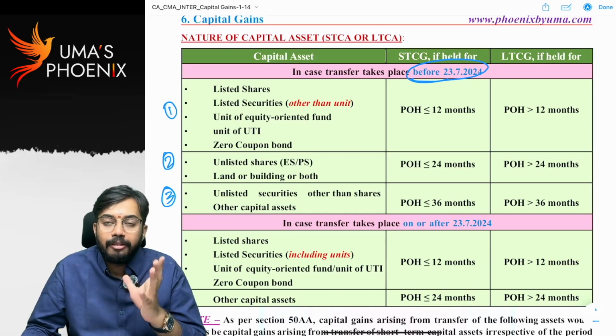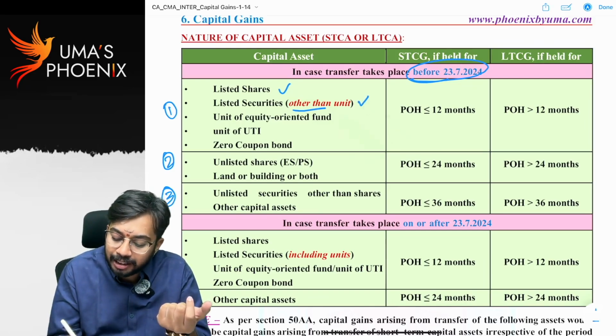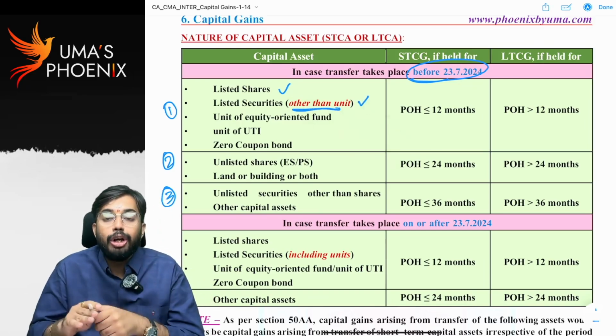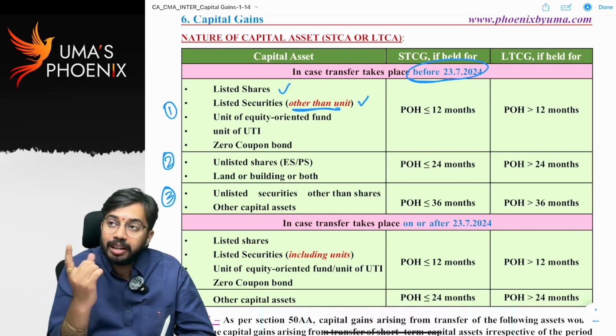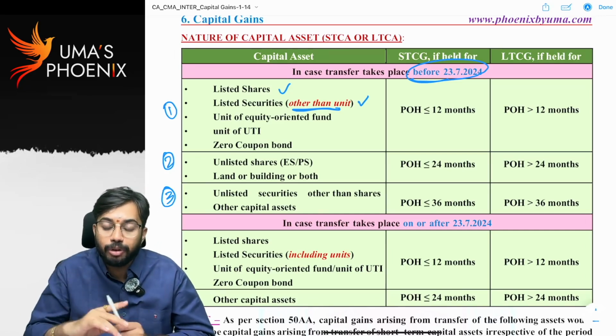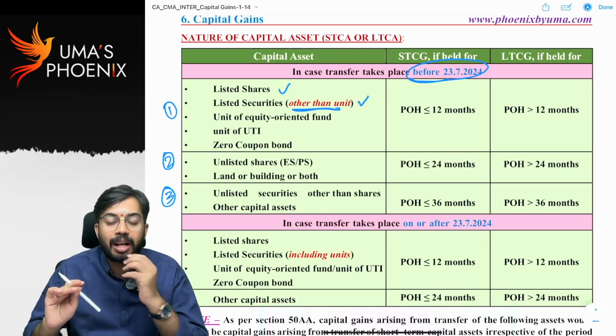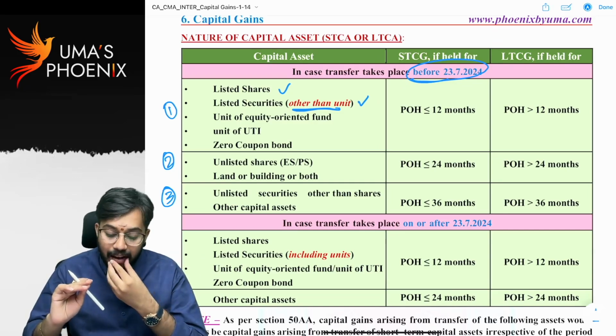For example, listed shares, listed securities other than units. Units listed on a stock exchange are not covered under category 1, they are covered under category 3 before 23rd July 2024. Only listed securities are covered under category 1, listed units are not.